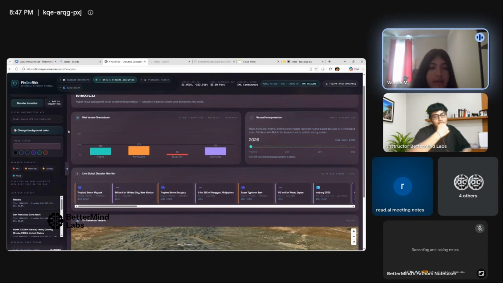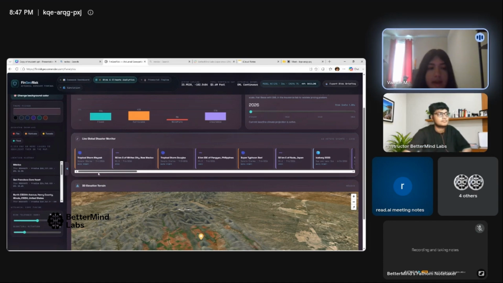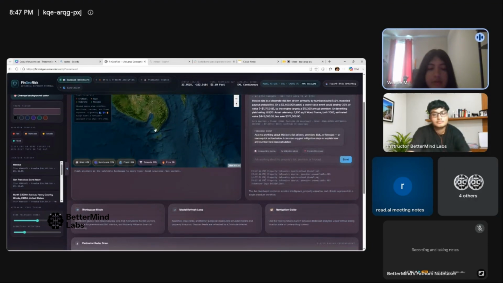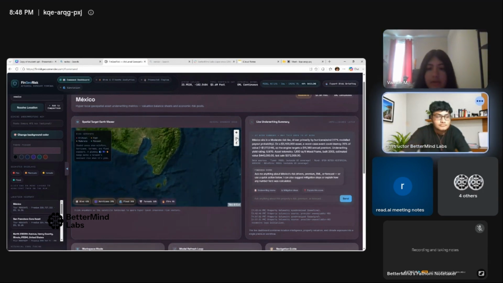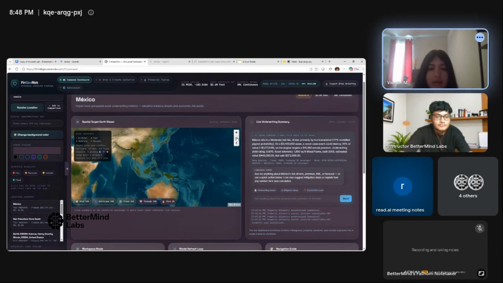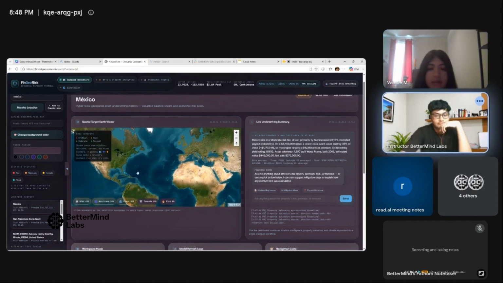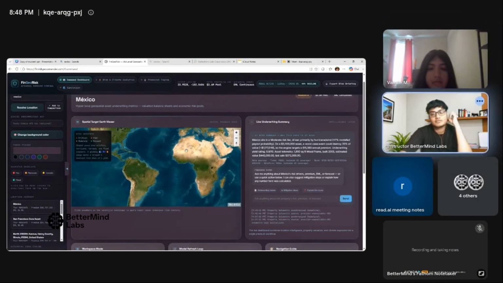I want to add something on the map, because right here it gives you live data. Let's say we go here, and it'll take you to this place and show you the percentages of everything here. But I also want to add a little symbol, so that if I zoom all the way out, it would show you symbols around the world of areas at risk, so that whenever you're trying to quickly find information on any place, you can just zoom in.